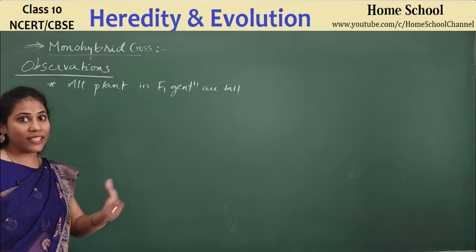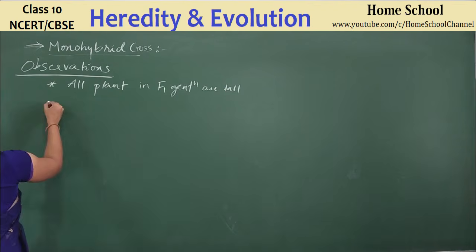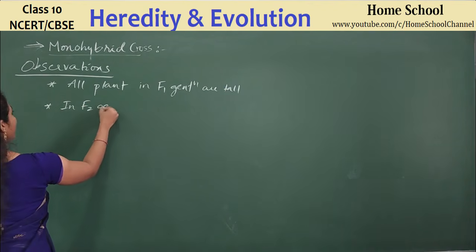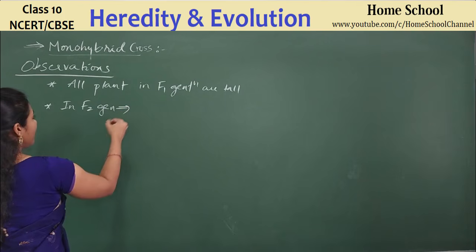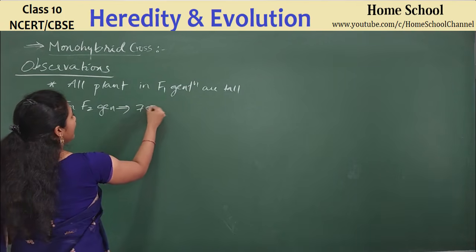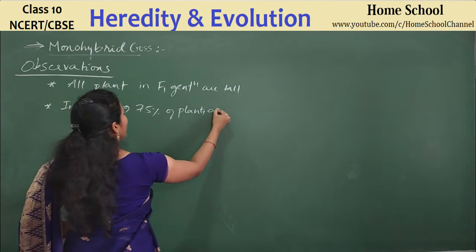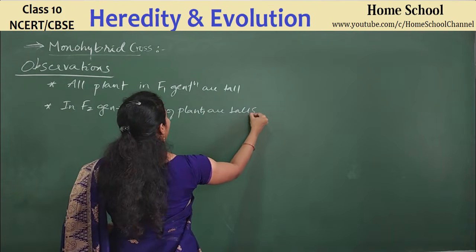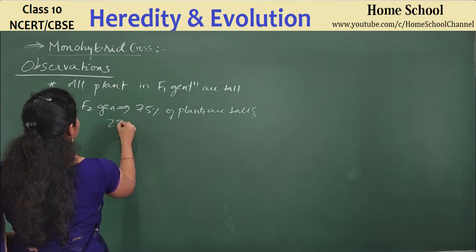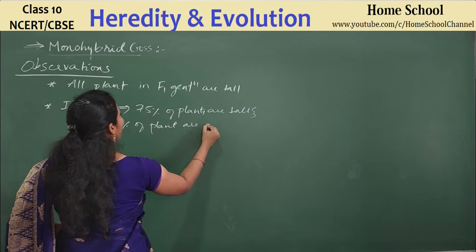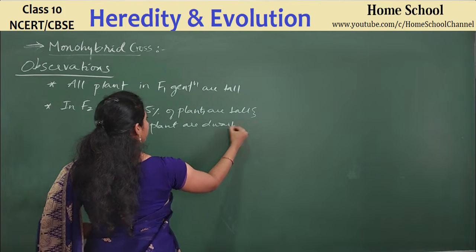Yes or no? This is one thing you observed. And in the F2 generation, 75% of plants are tall and 25% of plants are dwarf. 3:1 ratio. Yes or no?